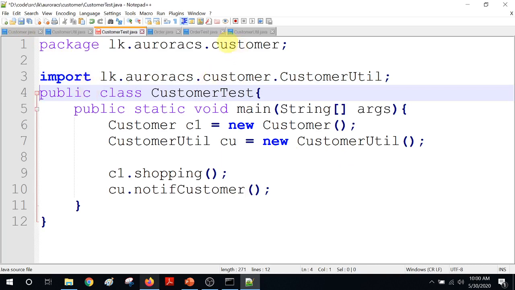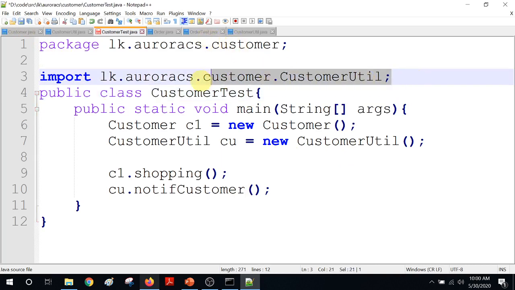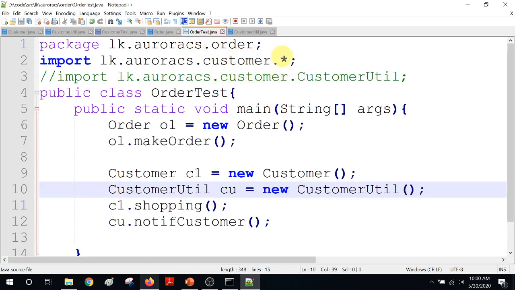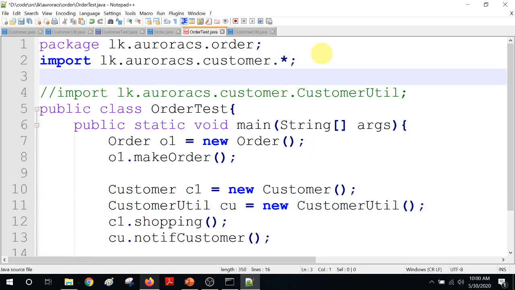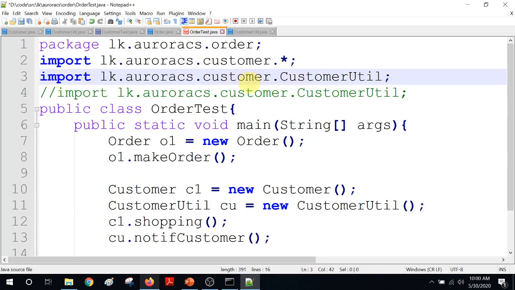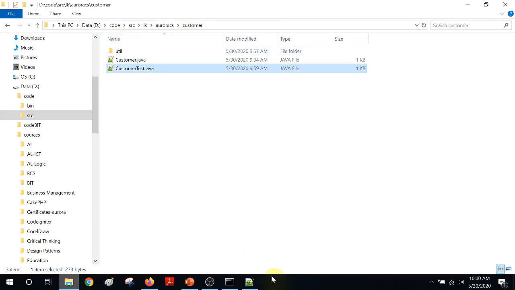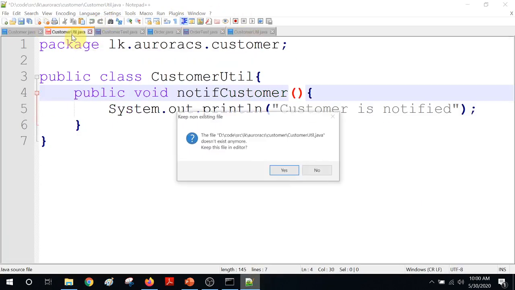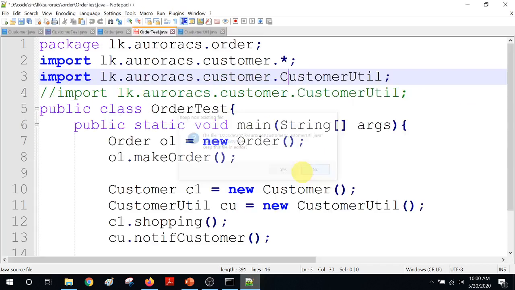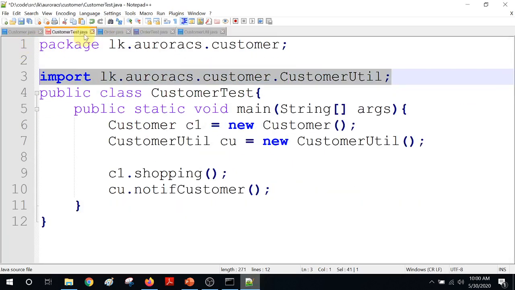I am going to fix the other place also because it's the same import statement. In order test, of course, I have imported all the classes or types in the customer package, but that is not going to import the sub packages. Therefore, I have to import it separately. Sorry, there's a small mistake. It's under customer util. So I have to fix it here also. So this is customer util. Because it's a folder, a sub package, here also.